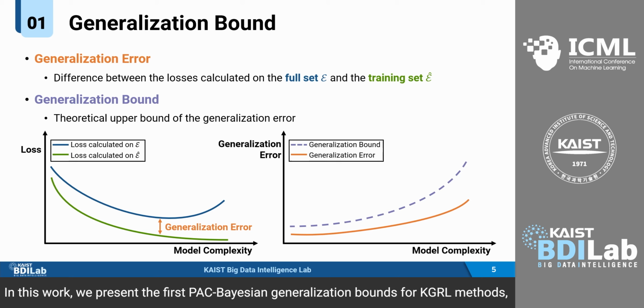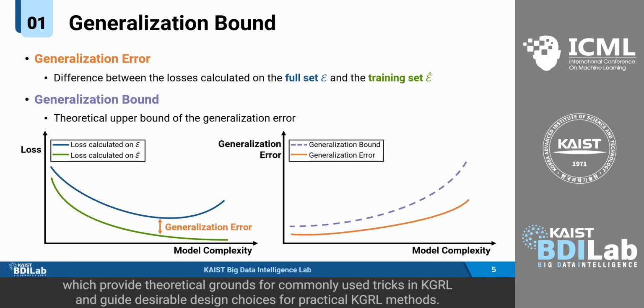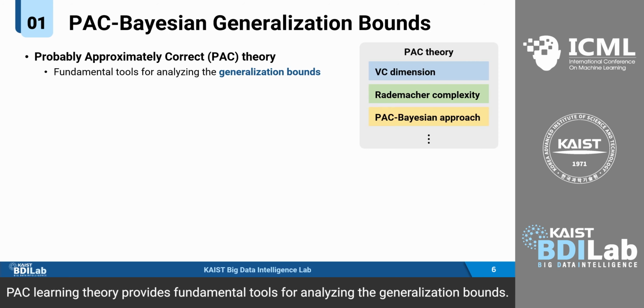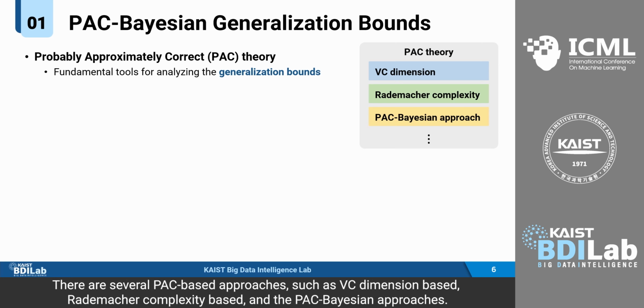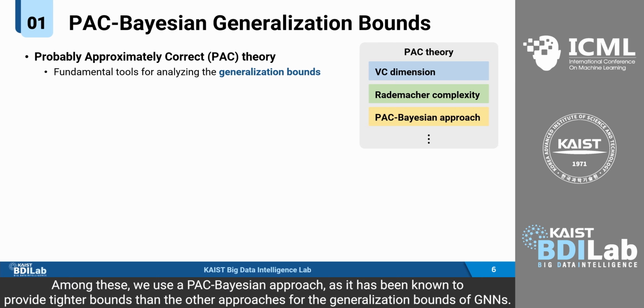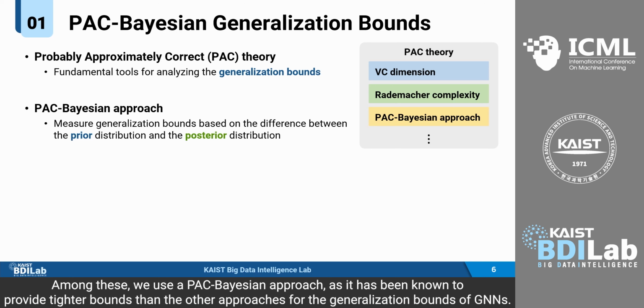In this work, we present the first PAC-Bayesian generalization bound for KGRL methods, which provides theoretical grounds for commonly used tricks in KGRL and guides desirable design choices for practical KGRL methods. PAC learning theory provides fundamental tools for analyzing generalization bounds. There are several PAC-based approaches, such as VC dimension-based, Rademacher complexity-based, and the PAC-Bayesian approaches. Among these, we use a PAC-Bayesian approach, as it has been known to provide tighter bounds than the other approaches for the generalization bounds of GNNs.